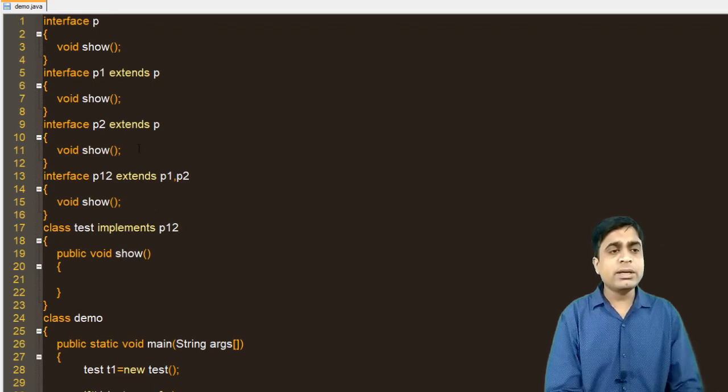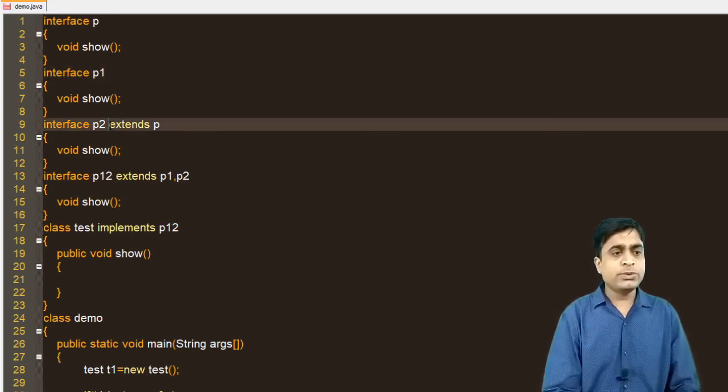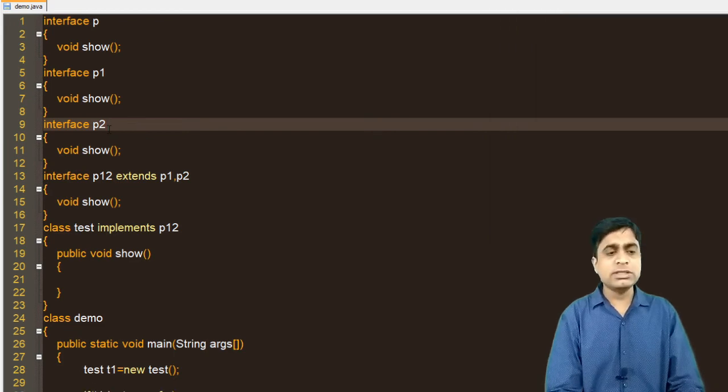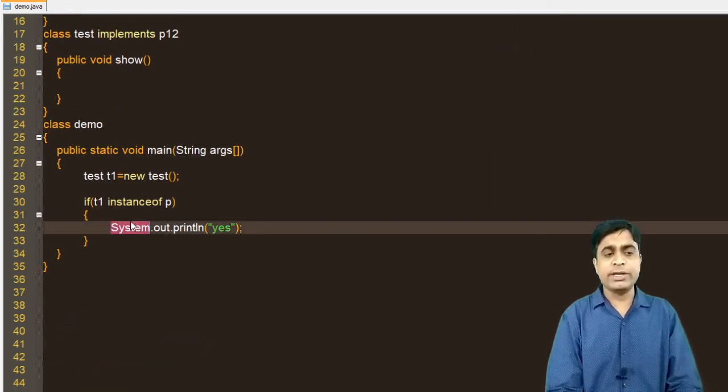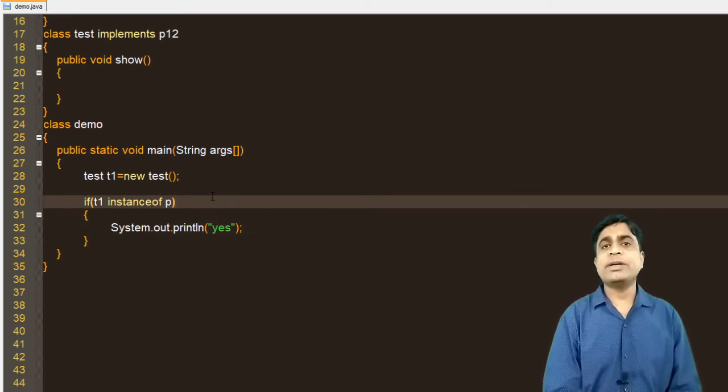But now here P1 and P2 are not accessing the property of P. At that time this will return false. There will be no message printed as output, you can see, because this condition is not satisfied over here. So this is the use of the instanceof operator, to check whether the particular object is an instance of some class or interface or not.